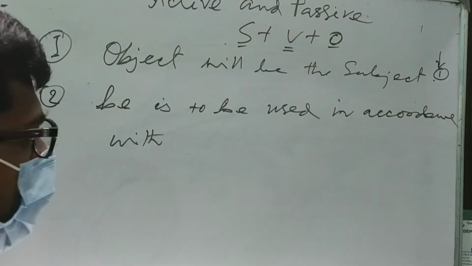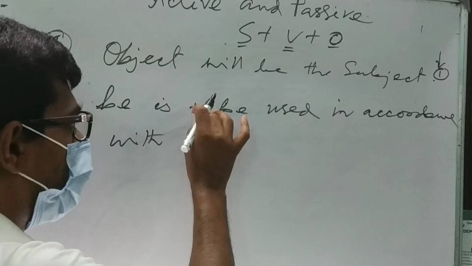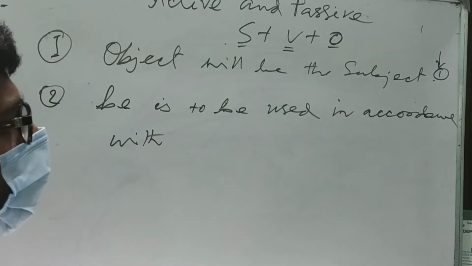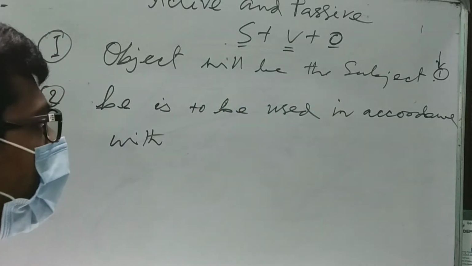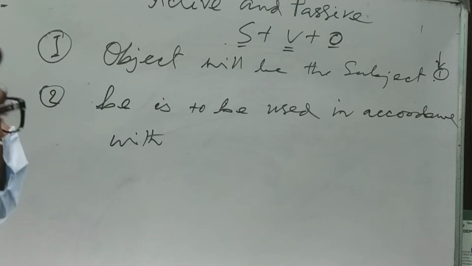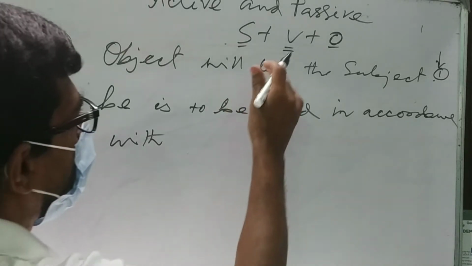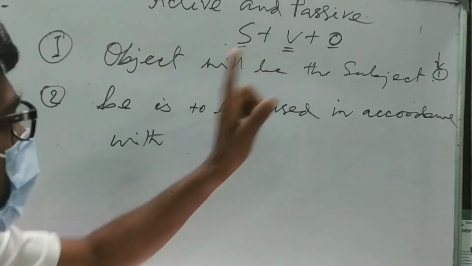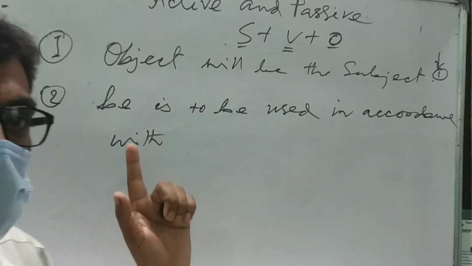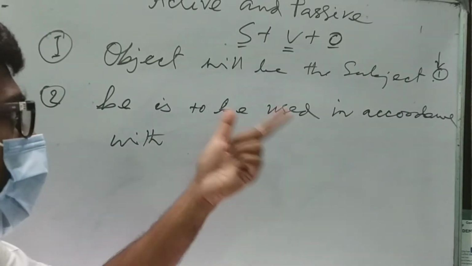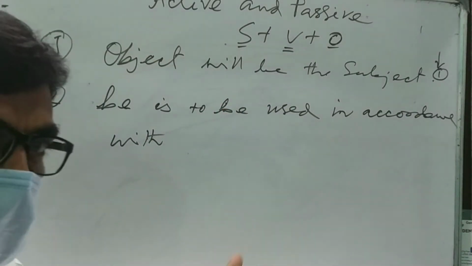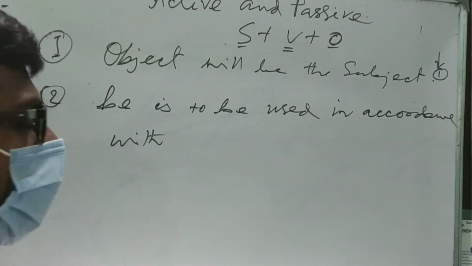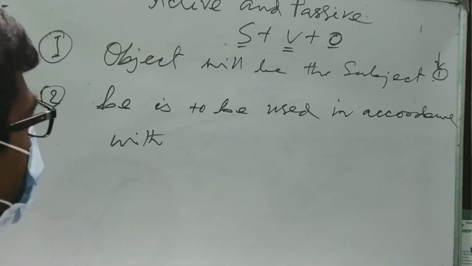This is very important, because to use be verb you have to be very careful. You have to see the tense. If it is in the present tense, then am, is, are will be used. If in the past tense, then was, were. We know there are 8 forms of be verbs.